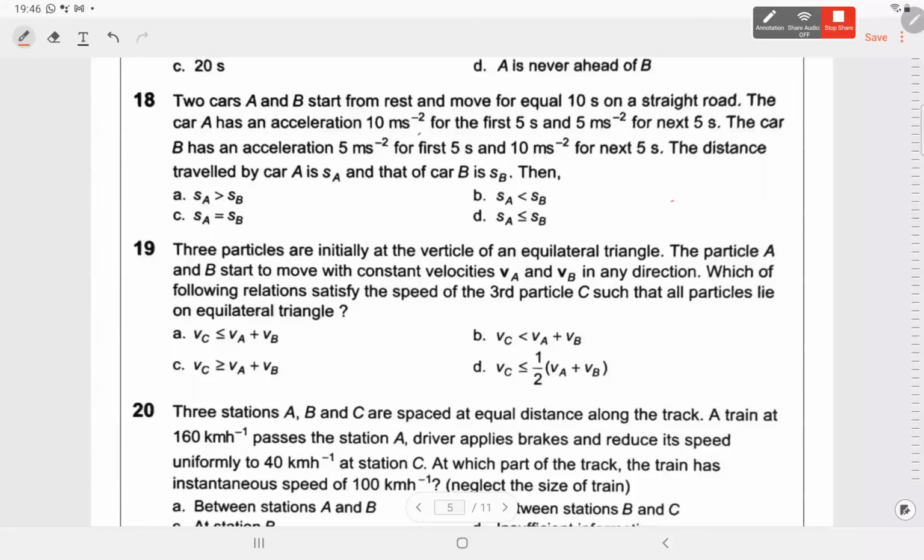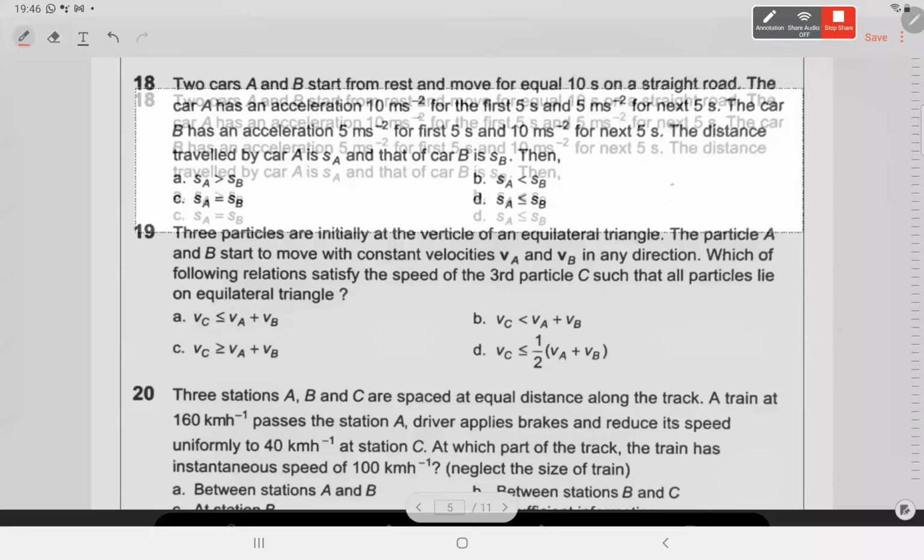In the first 5 seconds it has an acceleration of 10 meter per second square, it acquires some velocity and covers some displacement.